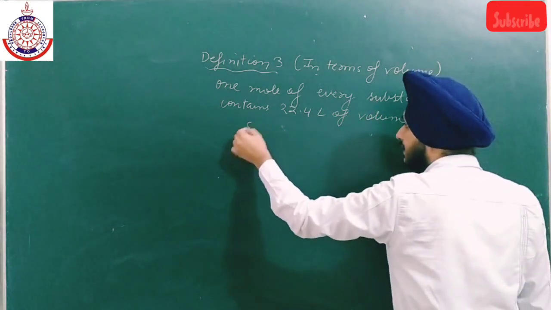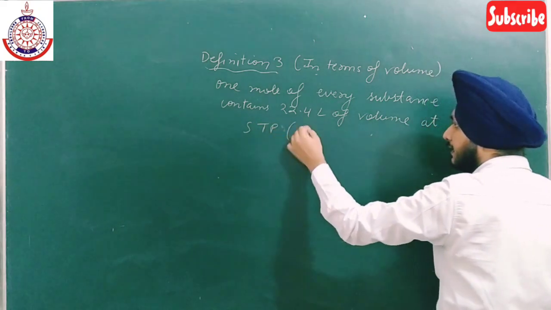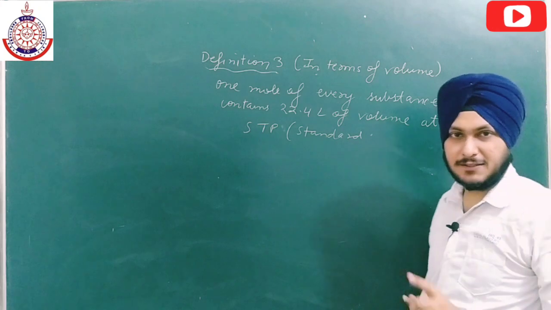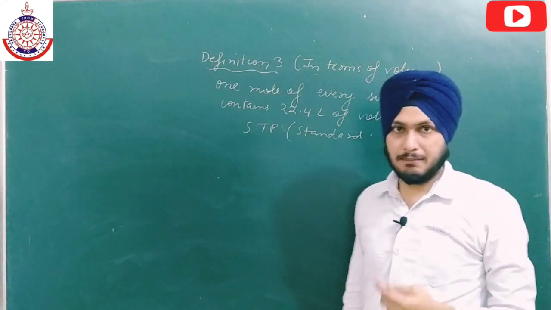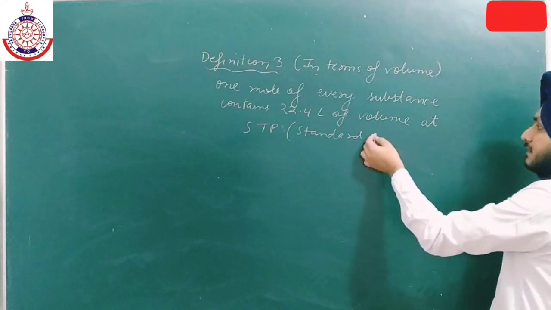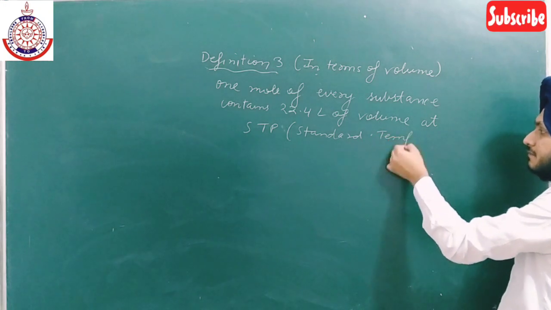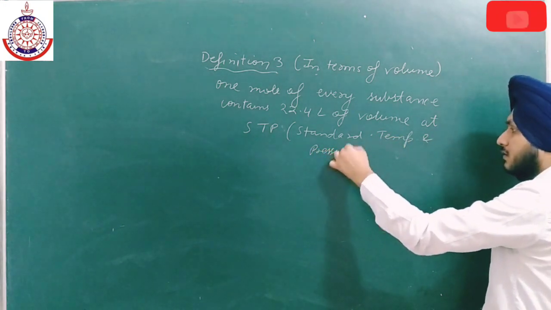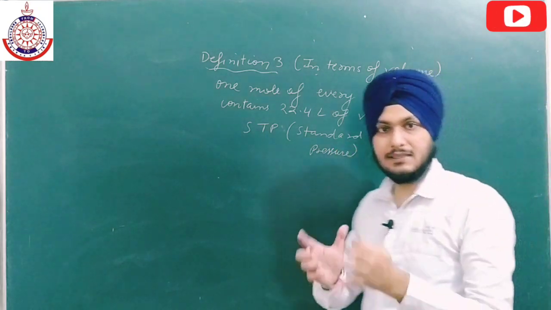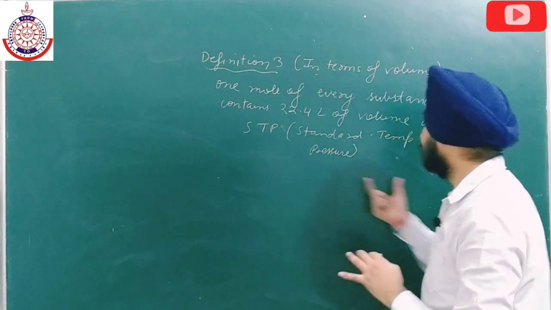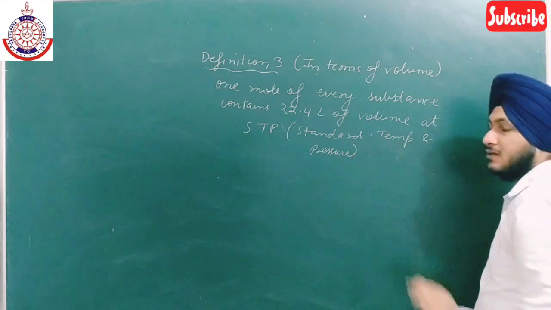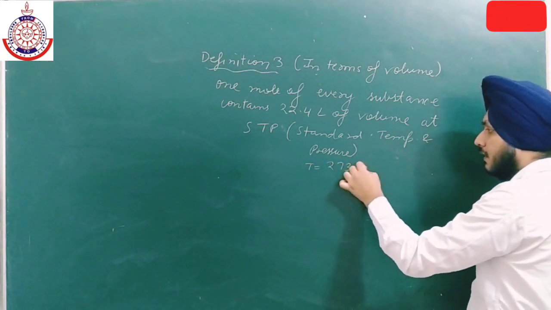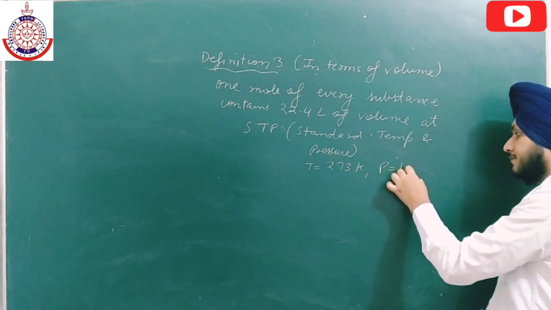Now what is STP? STP is standard temperature and pressure. So you just have to write the definition in your notebook. No need to remember this definition. बस ये इसलिए लिख रहे हैं ताकि हमारी तीनों definitions cover हो जाए. Now what is the value of standard temperature and pressure? The temperature is 273 Kelvin and the pressure is 1 atm.